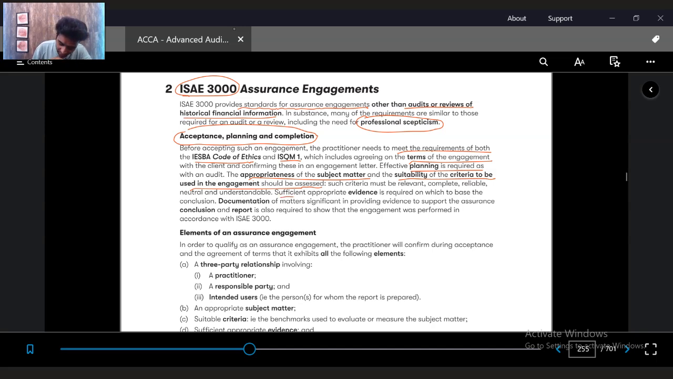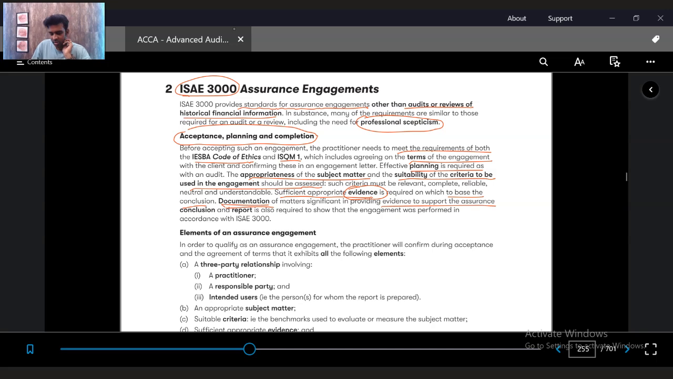The next one is that sufficient appropriate evidence is required on which to base the conclusion. He needs to get sufficient appropriate evidence. Similar to an audit engagement, in an assurance engagement, before he gives an opinion, he needs to have sufficient appropriate evidence. Documentation: he has to have proper documentation on how he came to the conclusion, and what the evidence was should also be taken into consideration.